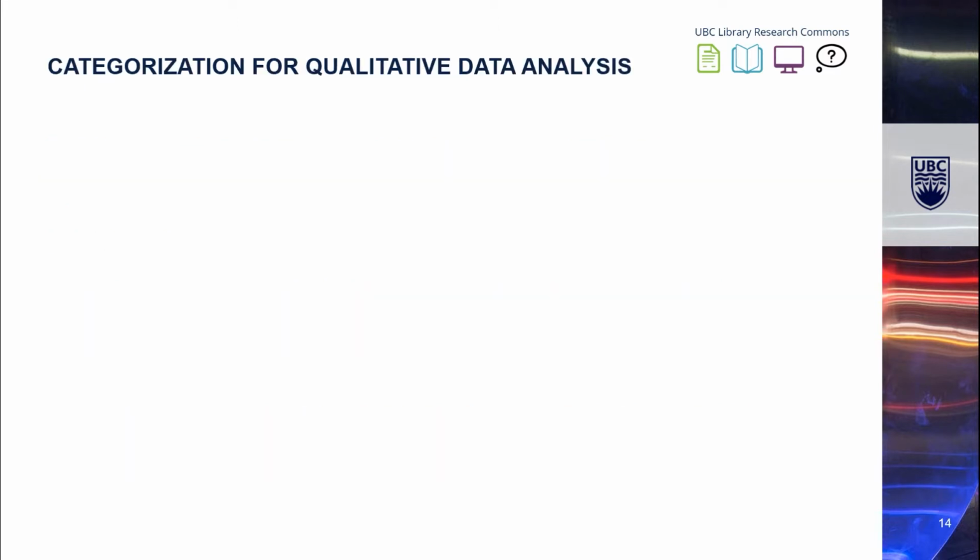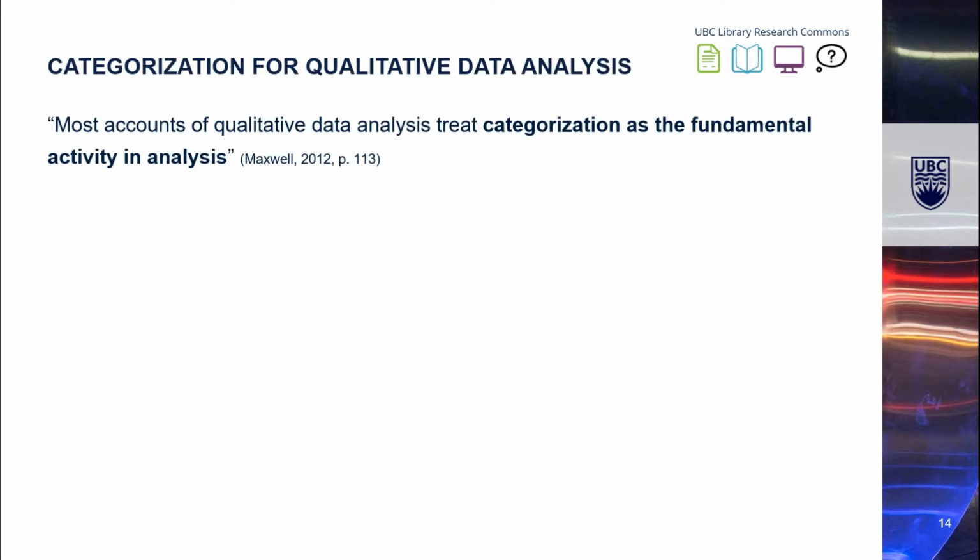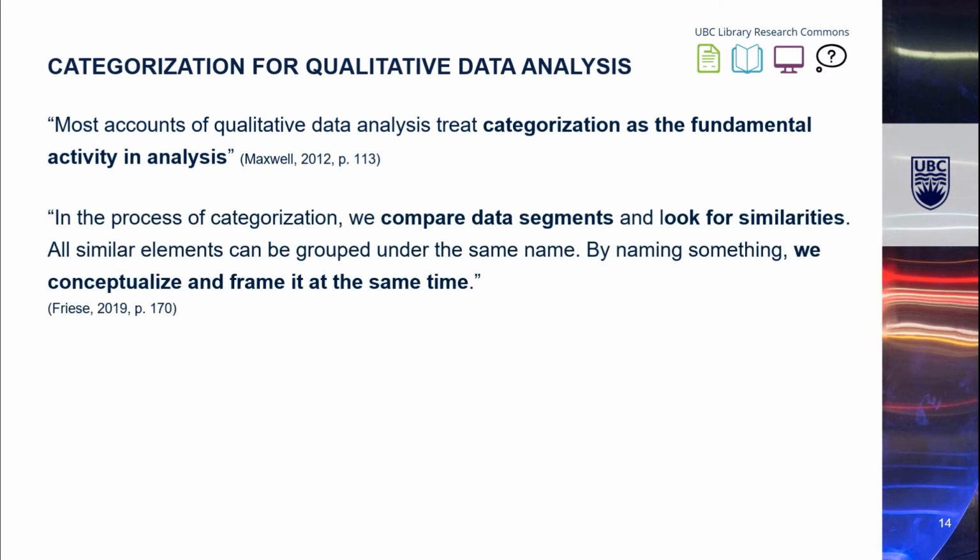Moving on to categorization for qualitative data analysis, Maxwell claimed that categorization is treated in most accounts as a fundamental activity in analysis. Categorization involves comparing data segments and looking for similarities, as Susanne Friese, a CAQDAS expert, claimed in the quote here. But importantly, she also added that as we group similar elements together under the same name, we both conceptualize and frame this collection of elements or segments at the same time. This is a really important point about the importance of the labels we use for our codes, as we explored in the previous Part 1 video about coding.